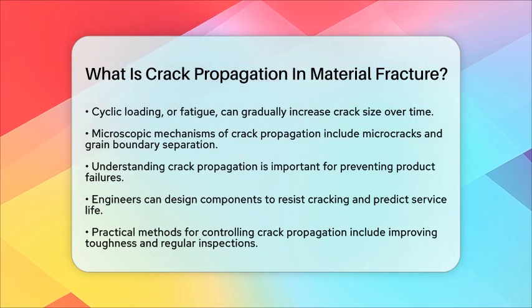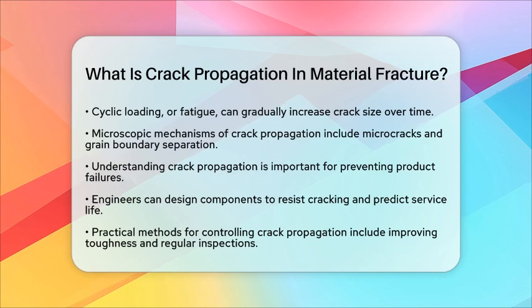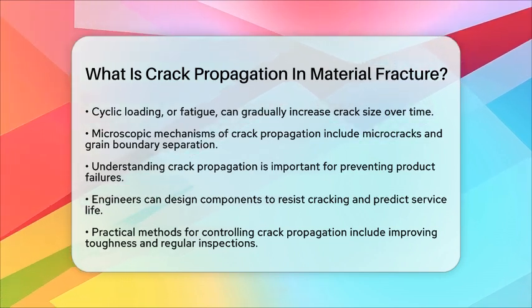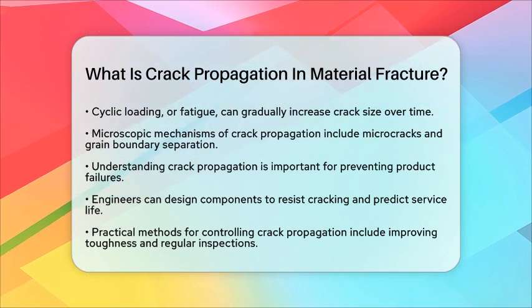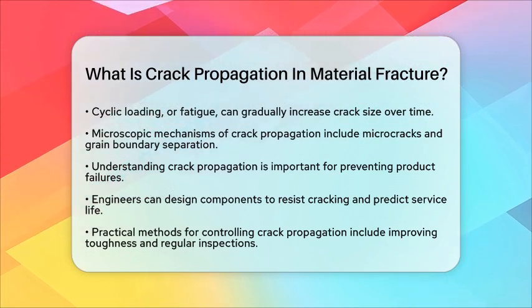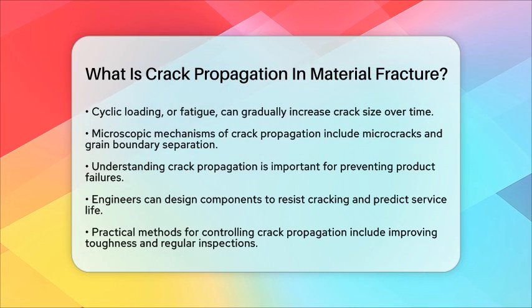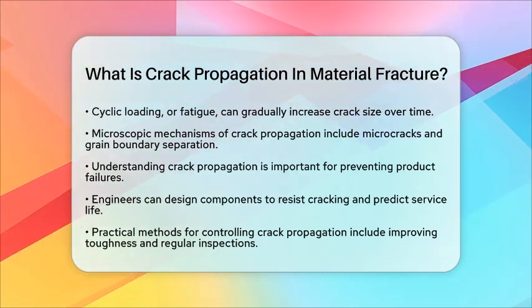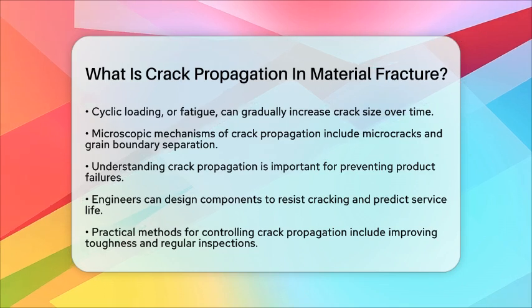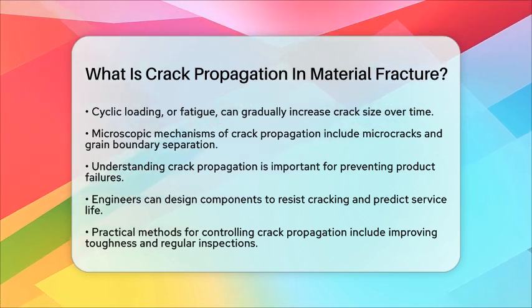In practical terms, controlling crack propagation involves improving material toughness, minimizing stress concentrations through thoughtful design, and applying protective coatings or treatments to reduce environmental effects. Regular inspections and maintenance can help detect cracks early, preventing them from growing to dangerous sizes.